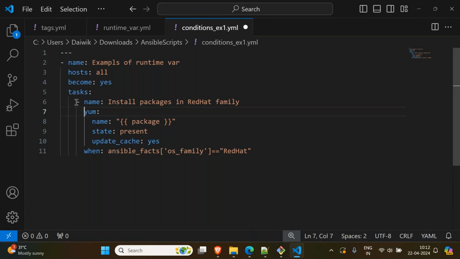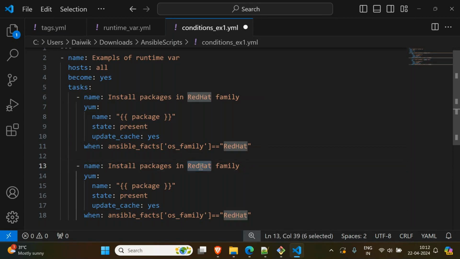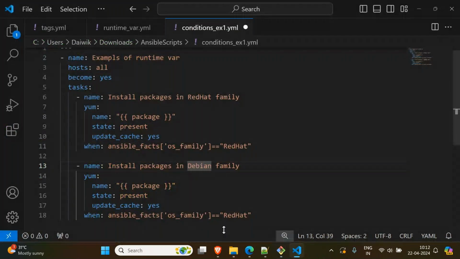The same way, I want to run another task this time. Copy this. See the indentation carefully. Right, in the Debian family. Our Ubuntu belongs to which family? Debian family. Under SIT we have an Ubuntu machine, so Debian family. So here you should say Debian, right? That's all. Here yum should be changed to apt.